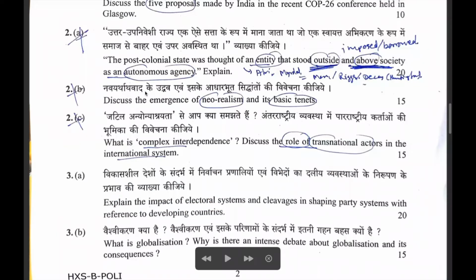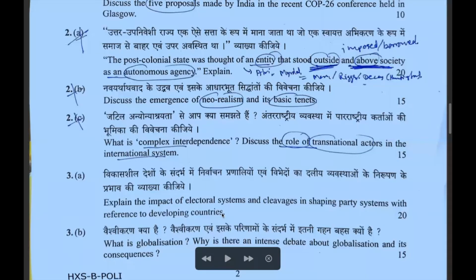Now, in question number 3, they have asked the impact of electoral systems and cleavages in shaping party systems, with reference to the developed countries. It means they are asking the role of political parties and its impact on the electoral system.